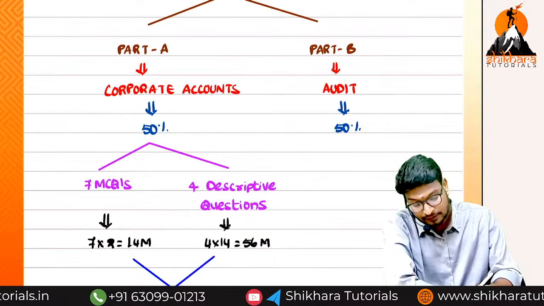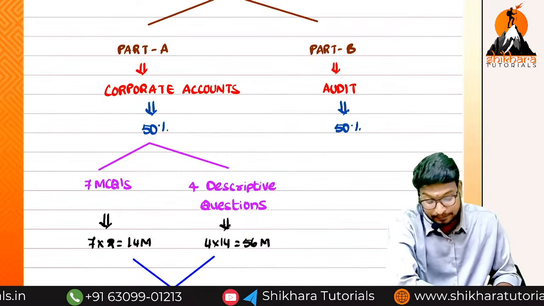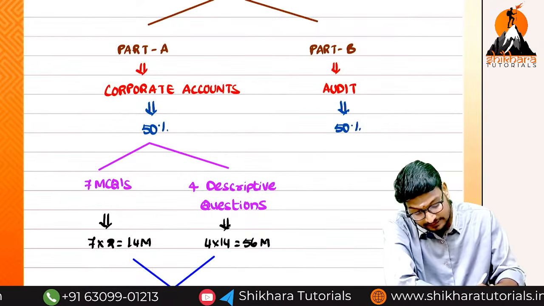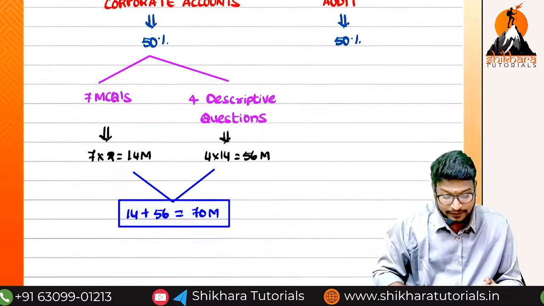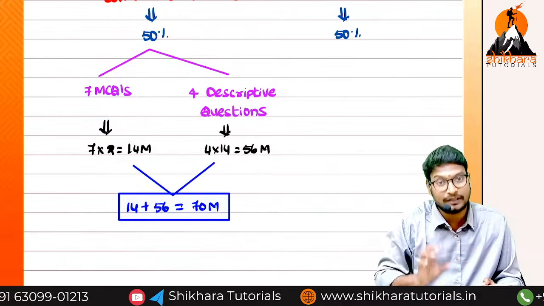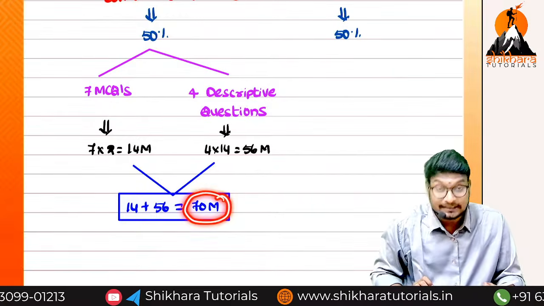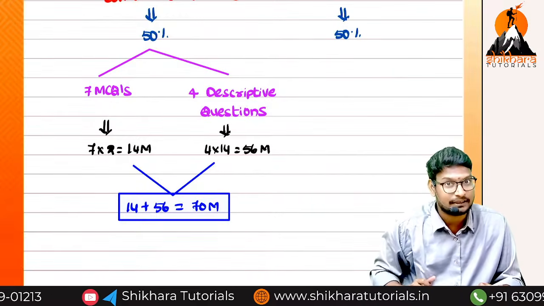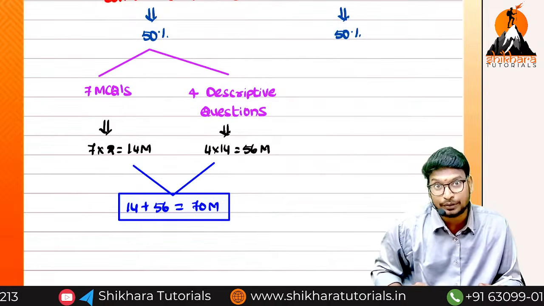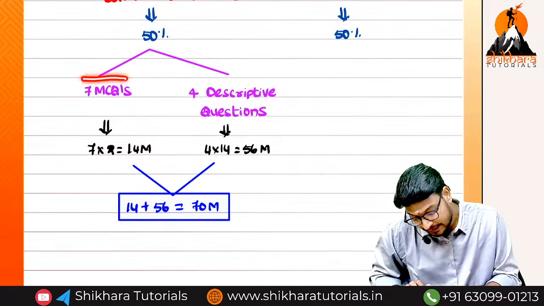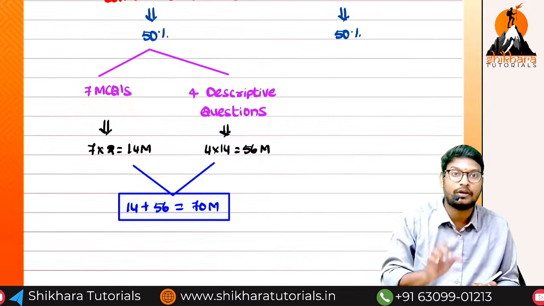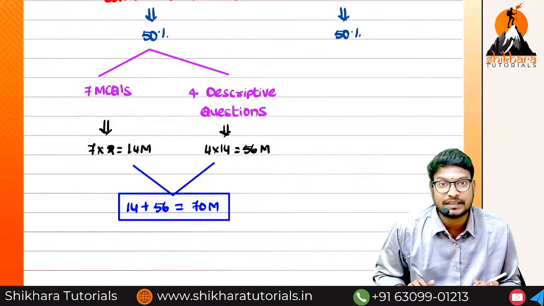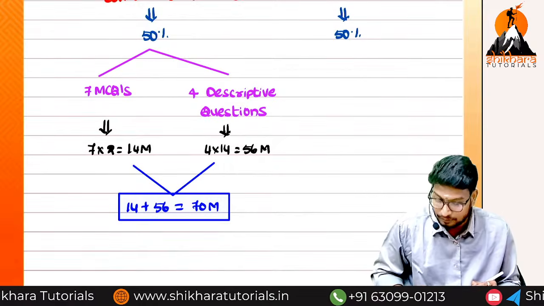So what is our primary conclusion? Primarily we have discussed only 50% weightage, but at the end, in the question paper, we get 70 marks. But in the last attempt, the recent attempt of June 2026, instead of 7 MCQs, they gave 10 MCQs. But on an average, they will ask 7 MCQs. Okay, guys?